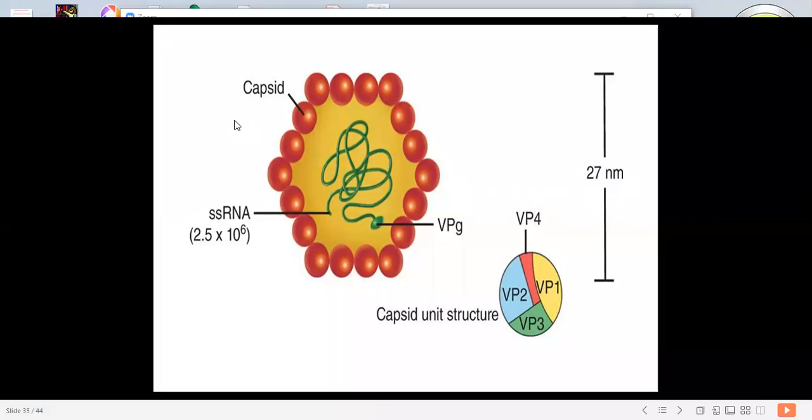Okay, so with the help of IgG, it provides lifetime immunity for this particular HAV infection.